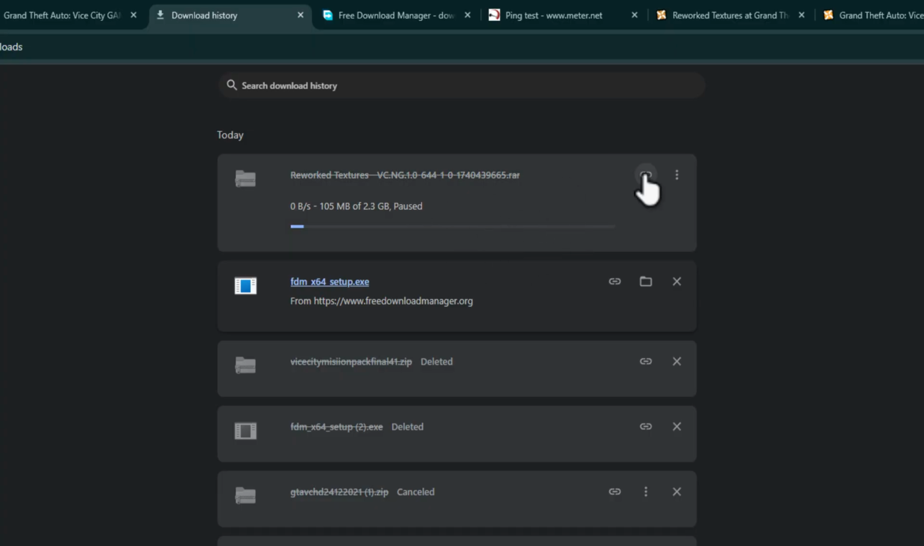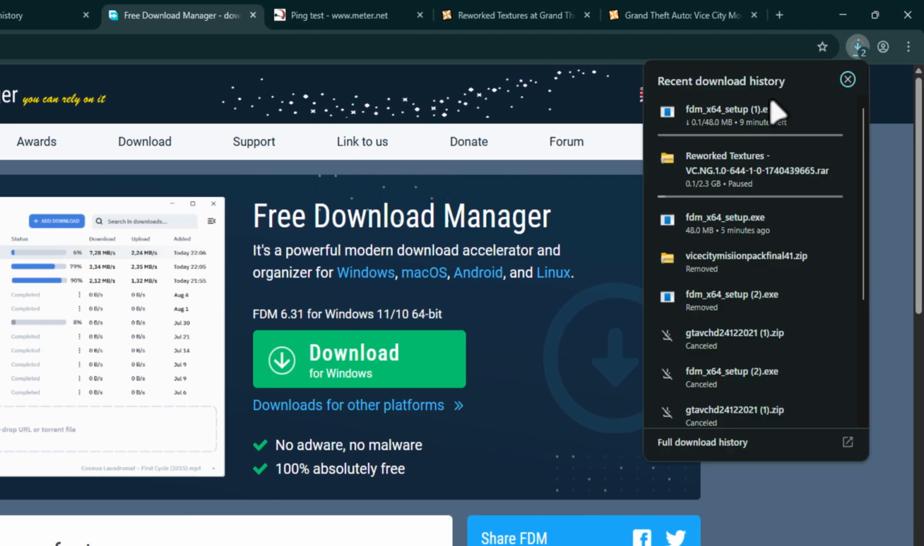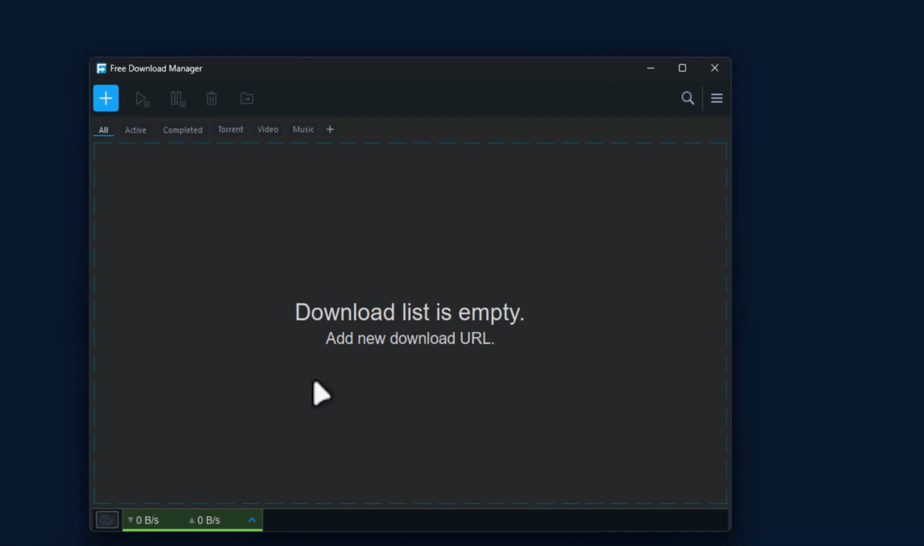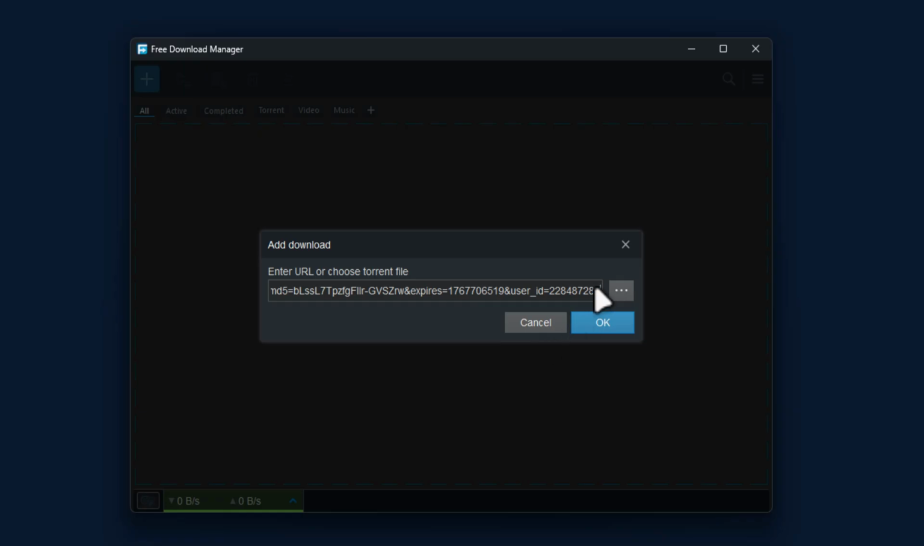To do this, copy this download link and check my video description for this free download manager. Select the download option. After the download is done, install this free download manager. After the installation is done, open it and select this plus icon. Paste the link we copied.